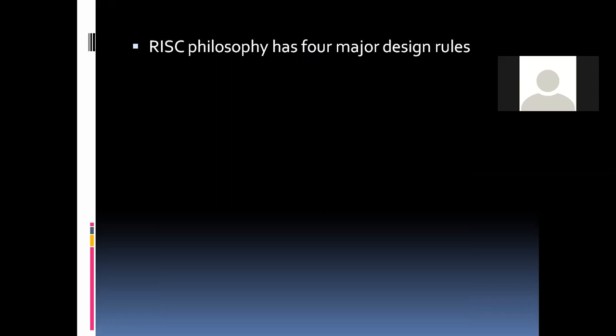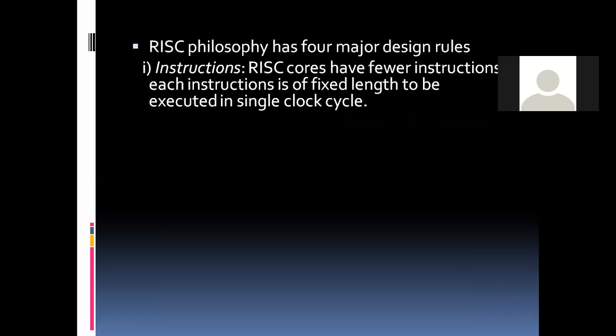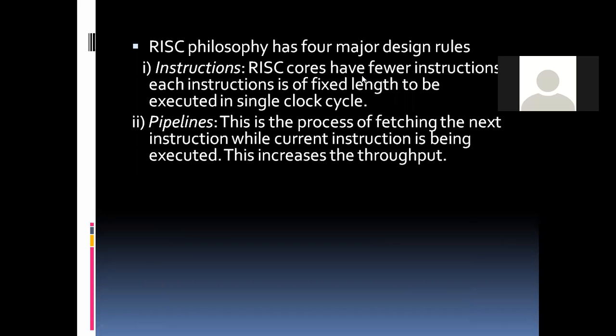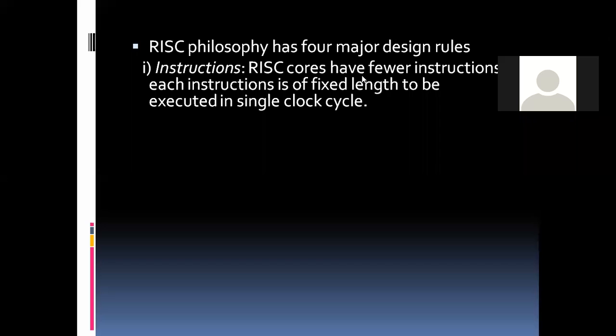RISC philosophy has four major design rules. What are all the design rules that RISC philosophy is made up of? That is one, instructions. RISC cores have fewer instructions, and each instruction is of fixed length to be executed in single clock cycle. That I said earlier. It has lesser instructions, and each instruction is of fixed length.